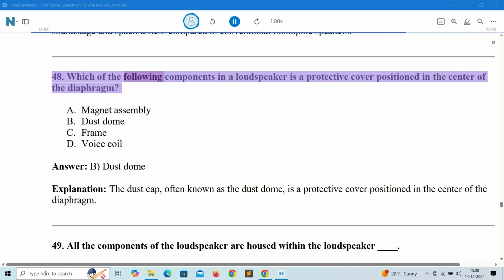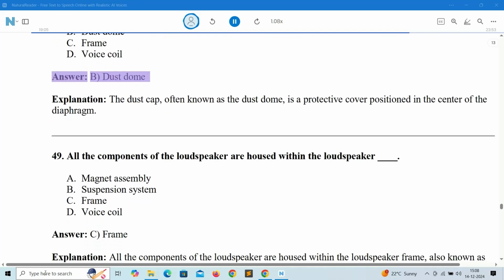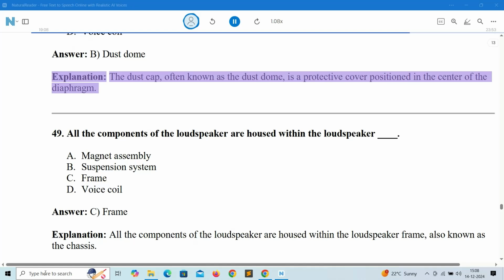48. Which of the following components in a loudspeaker is a protective cover positioned in the center of the diaphragm? A. Magnet assembly. B. Dust dome. C. Frame. D. The voice coil. Answer: B. Dust dome. Explanation: the dust cap, often known as the dust dome, is a protective cover positioned in the center of the diaphragm.